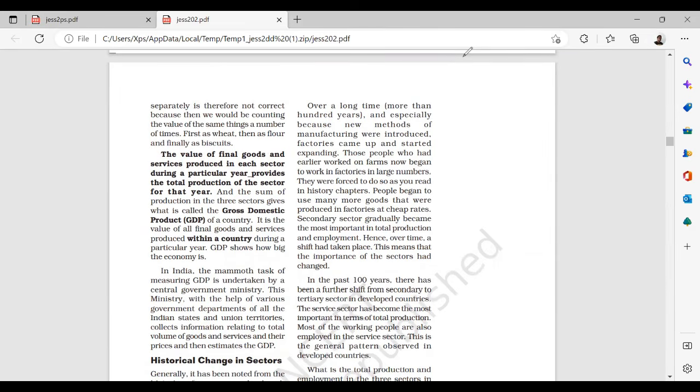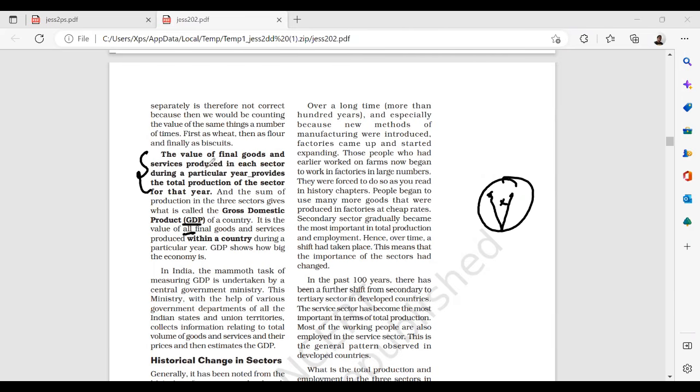The value of final goods and services produced in each sector during a particular year provides the total production of all the sectors for that year. That means GDP. What is GDP? GDP is the total final value of all goods and services produced within a country.